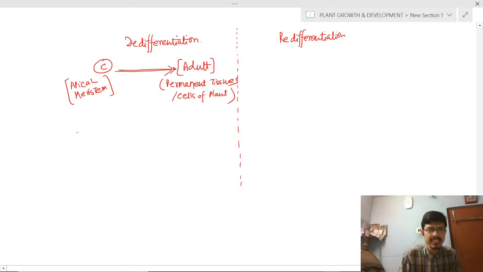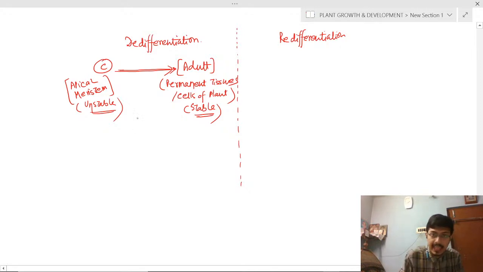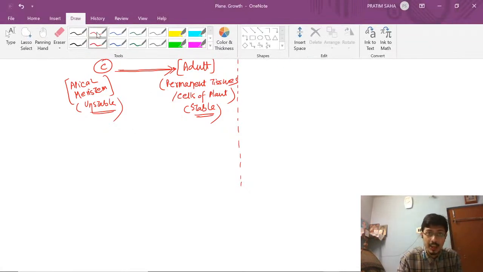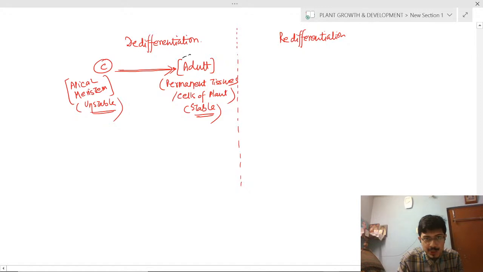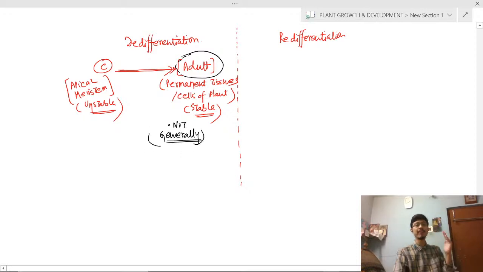Meristems are always the unstable cells, and the adult is stable. If these adults, the permanent tissues, were to divide again like a child, they generally do not divide, because stable cells are non-dividing cells.